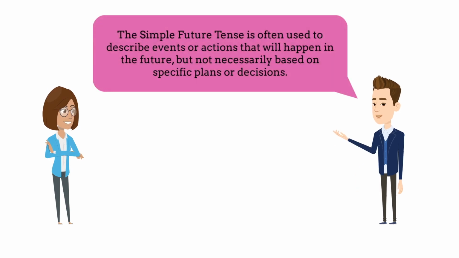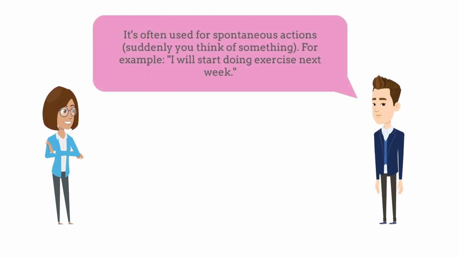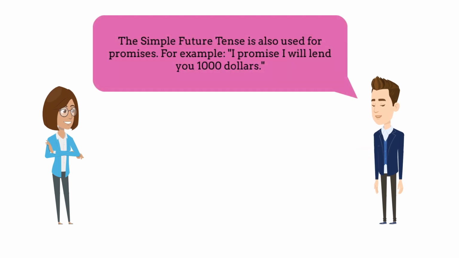The simple future tense is often used to describe events or actions that will happen in the future, but not necessarily based on specific plans or decisions. It's often used for spontaneous actions. Suddenly you think of something. For example, I will start doing exercise next week. The simple future tense is also used for promises. For example, I promise I will lend you $1,000.